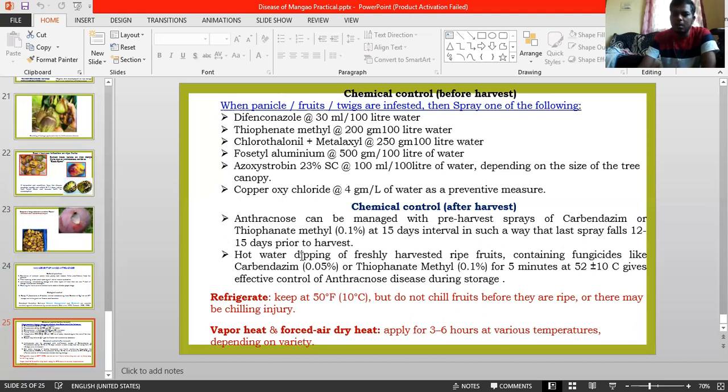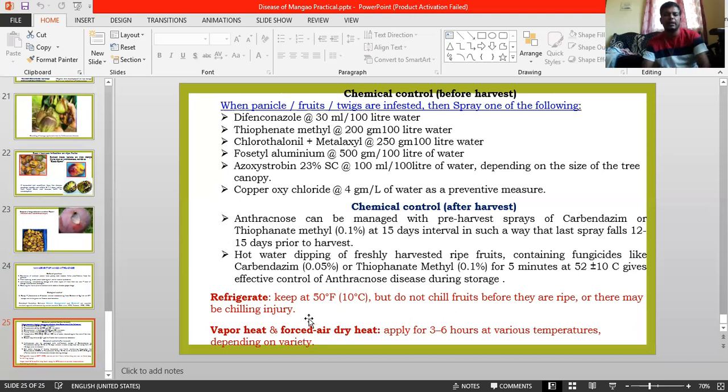Another major thing is hot water dipping of freshly harvested ripe fruits containing fungicides like carbendazim 0.05% or thiophanate methyl for 5 minutes at 52 degrees Celsius. It gives the effect to control post harvest infection.